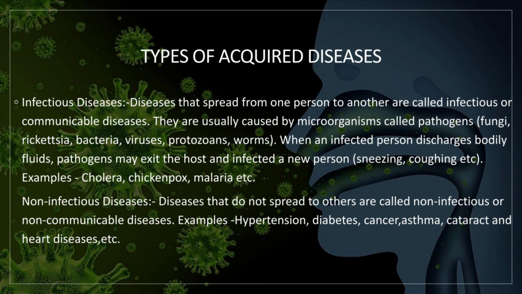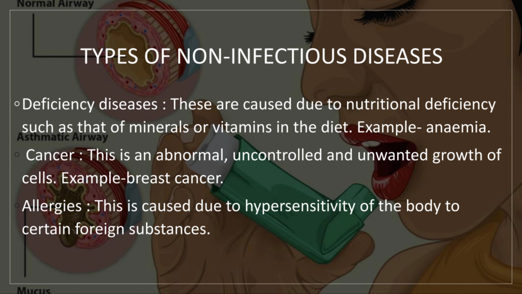Second, non-infectious diseases. Diseases that do not spread to others are called non-infectious or non-communicable diseases. For example, hypertension, diabetes, cancer, asthma, etc. Types of non-infectious disease. First, deficiency disease. These are caused due to nutritional deficiency such as minerals or vitamins in the diet.